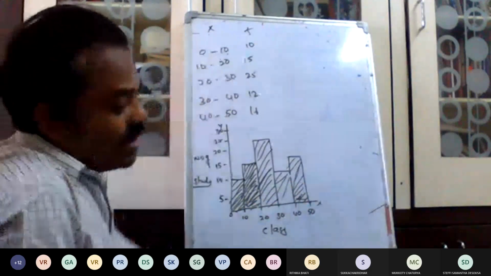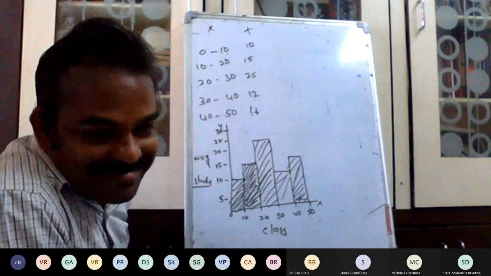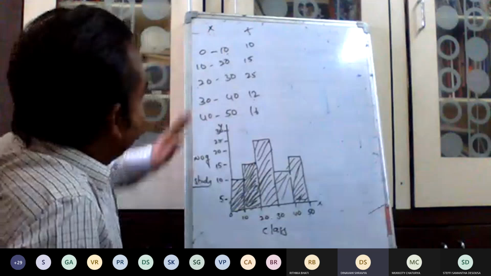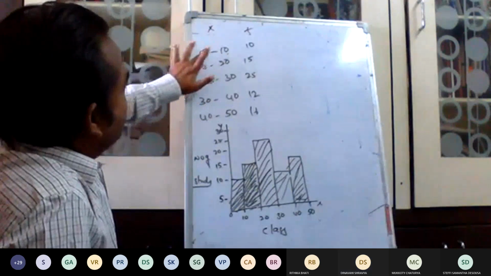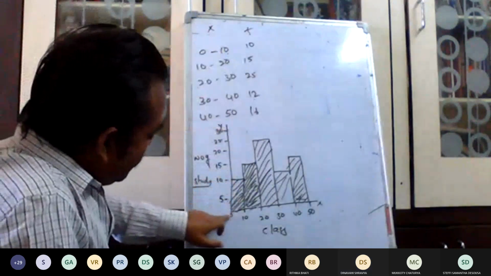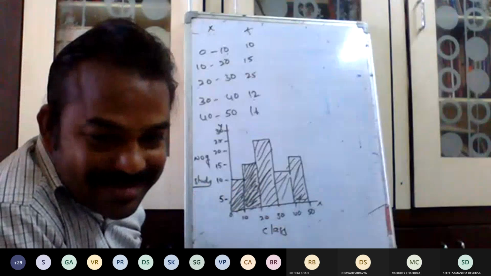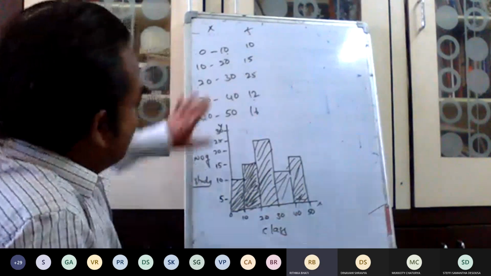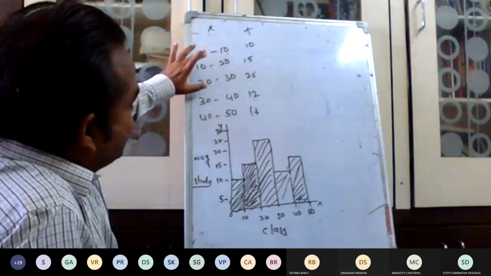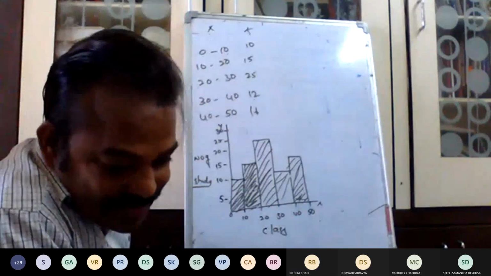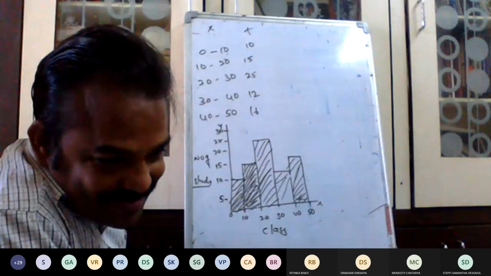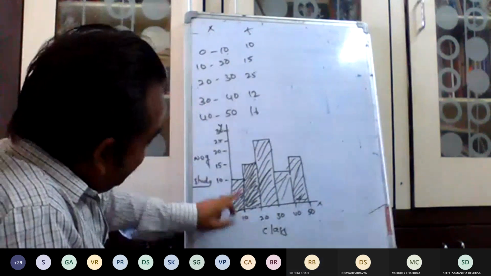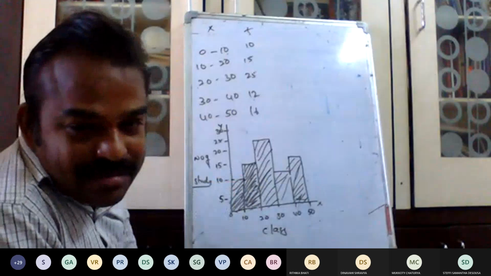Okay, this is a possible line chart. No, sir. Because see, 10 to 20, 0 to 10, 10 value is there. Where you put 0 to 10? Exactly. Sir, repeat your question. This series is a possible draw line chart. No, sir, it is not possible. If you want to write 0 to 10, where you put your dot?